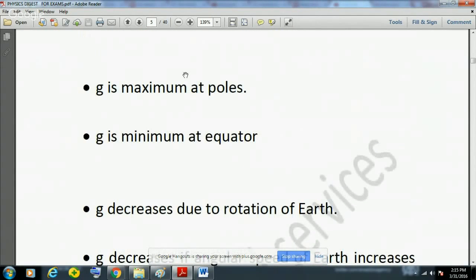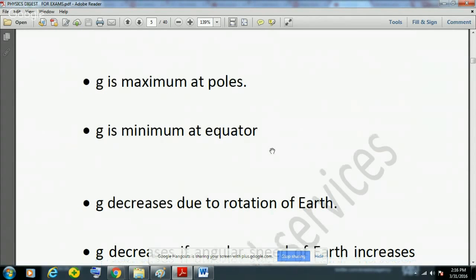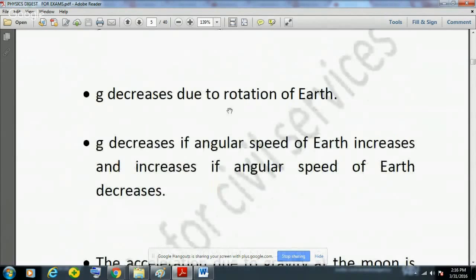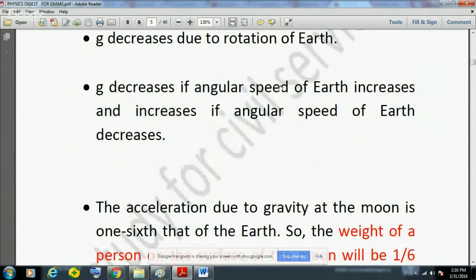Now G is maximum at poles. Please remember this. It could be directly asked. The value of G, or gravity, or acceleration due to gravity, is maximum at poles and minimum at equators. Okay, please remember this fact. And G decreases due to the rotation of earth. Now G decreases if angular speed of the earth increases, and increases if angular speed of the earth decreases. So G, or the acceleration due to gravity, is inversely proportional to the angular speed of the earth.